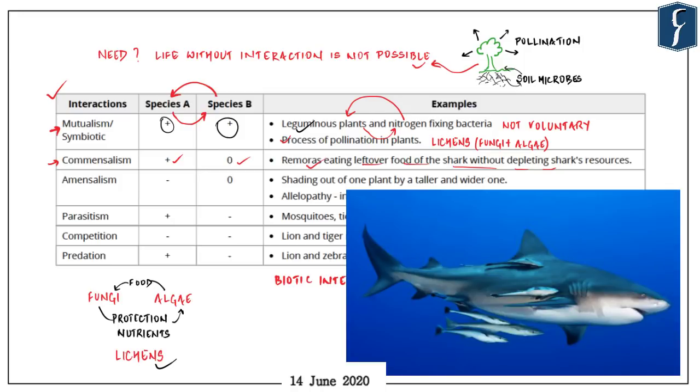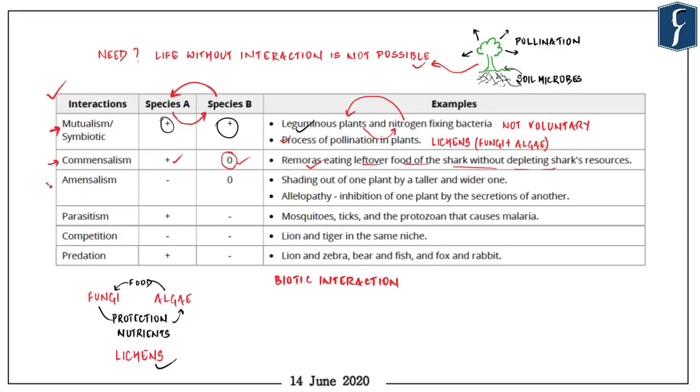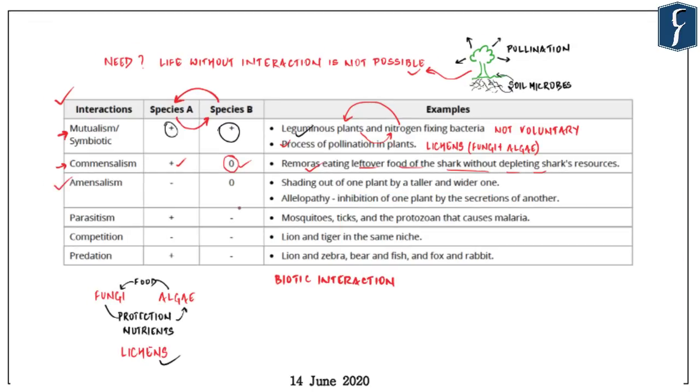So the shark is the ace predator in the ocean. But on various occasions, the shark cannot finish its complete food. So that leftover is eaten by this particular species, which is not an interference because the shark has already eaten up to the brim. So these are the kinds of examples where one of the species derives benefit by the association, whereas the other species is not affected by such an interaction.